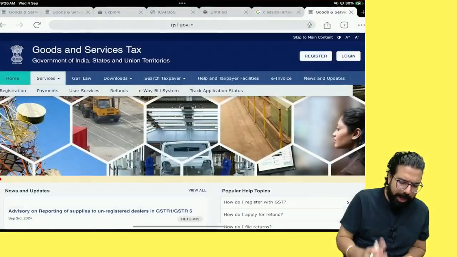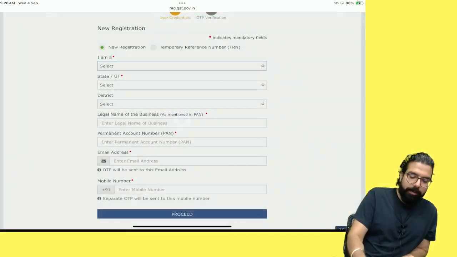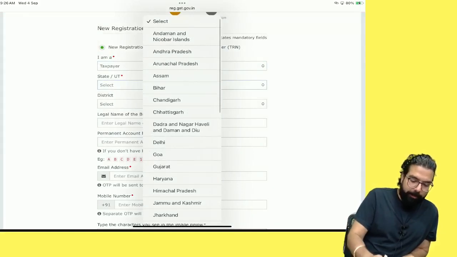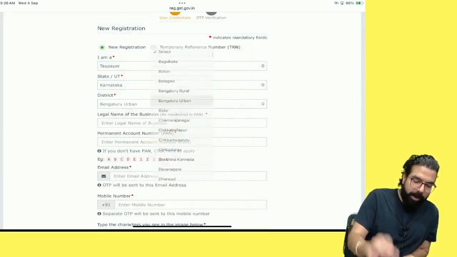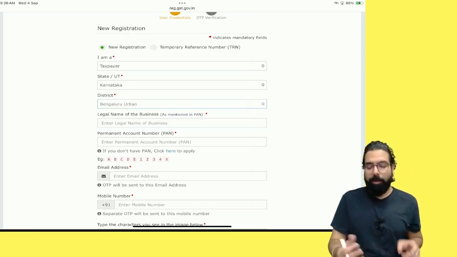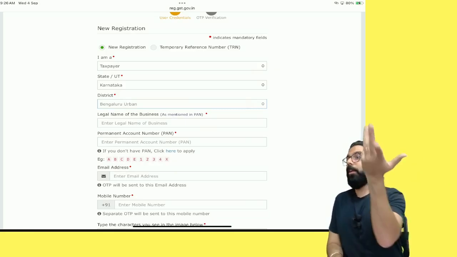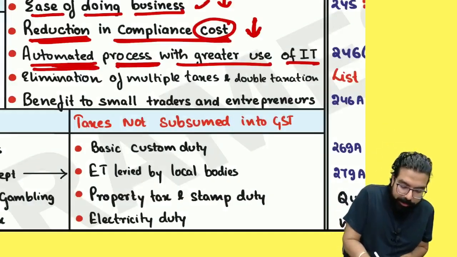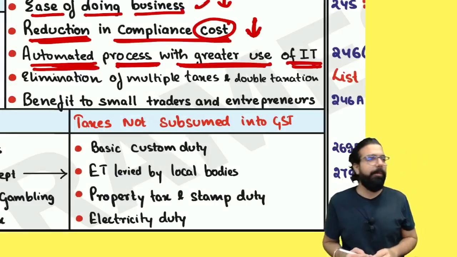See, for example, I want GST registration. Now click here, registration, new registration. Go online, fill here. Sir, I am a taxpayer. Which is your state? Sir, I am from the state of Karnataka. Sir, which district? Sir, I am from Bangalore Urban. You put in these details. I don't want to take registration now. You put in all these details and you will be registered under GST. Automated process with greater use of IT. IT means what, everyone? Information technology. Can we go ahead, everyone?